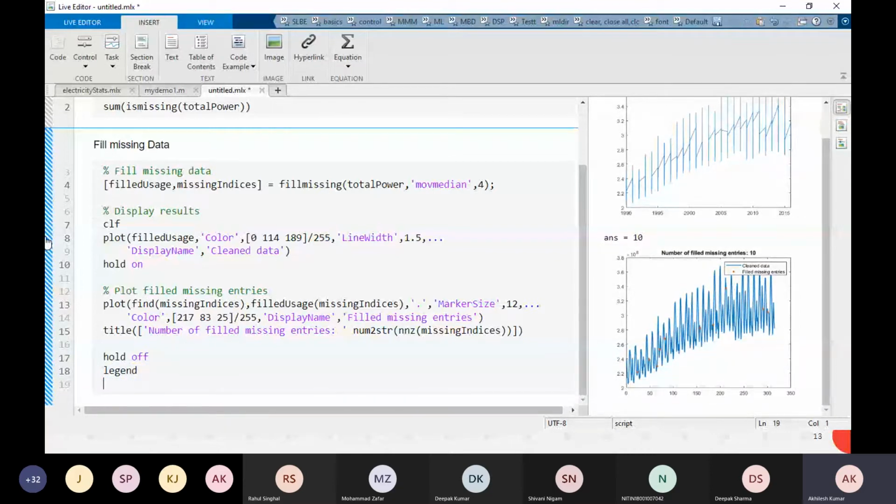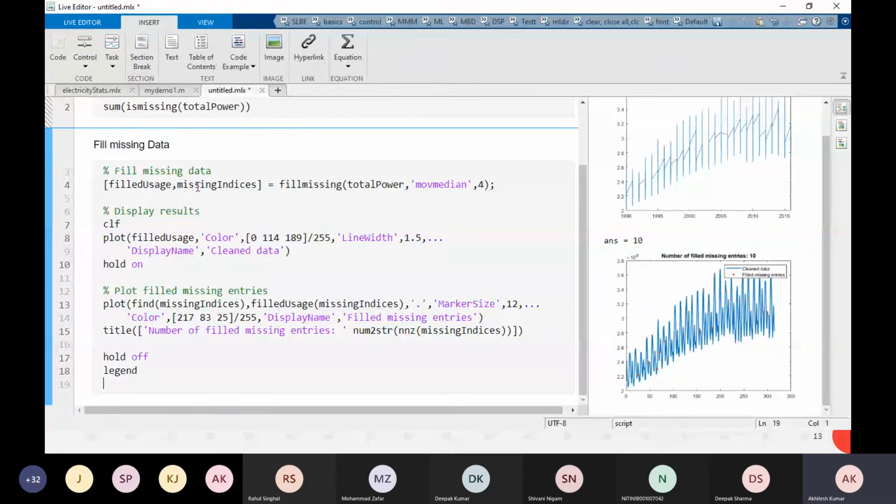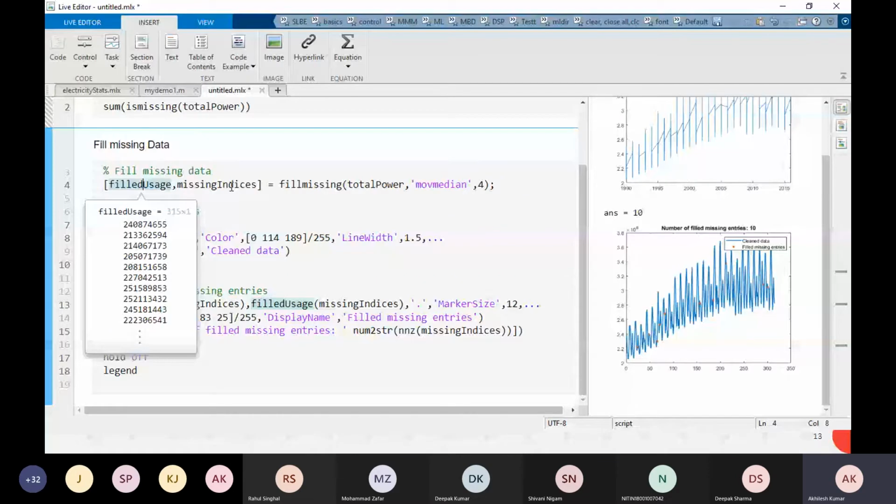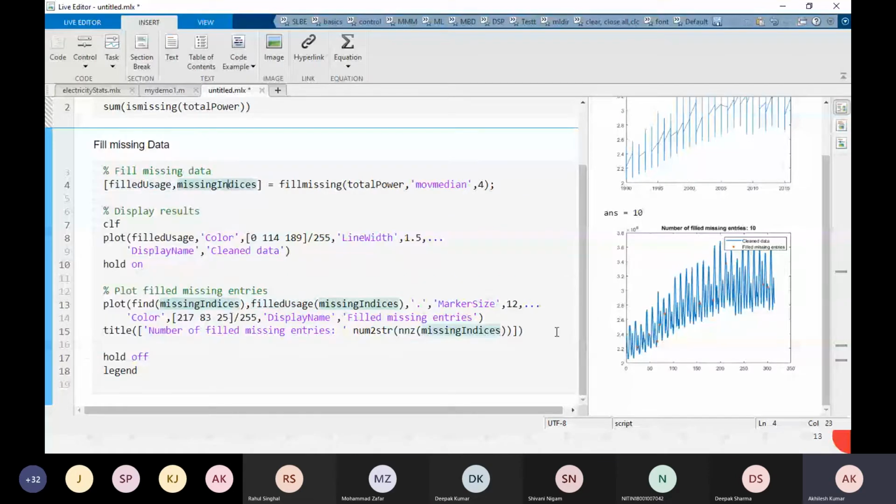And if I execute this same thing, I will get it here. So what we got here, two outputs, filled uses and missing indices. Let's plot and check it. So I'm going to plot and check this.